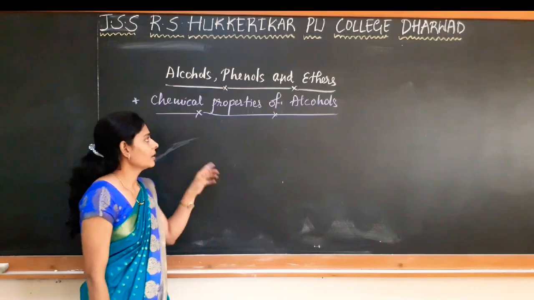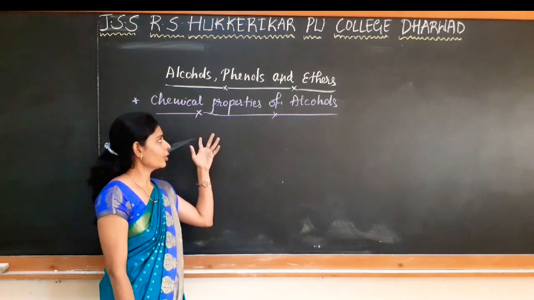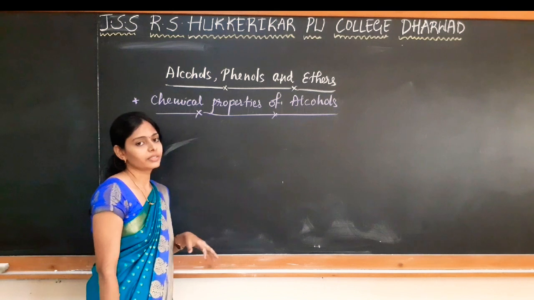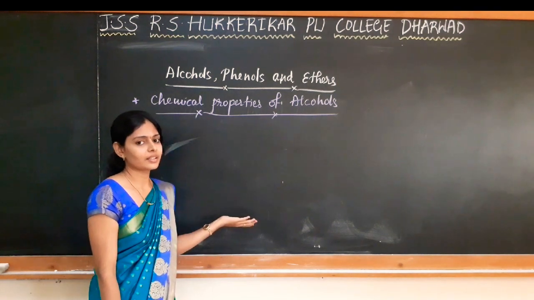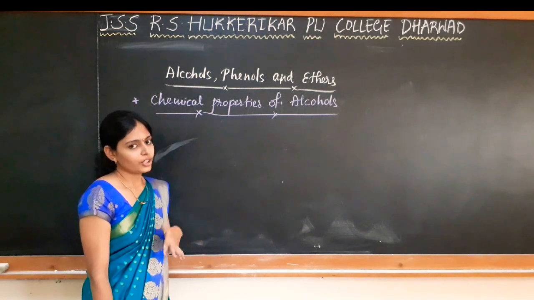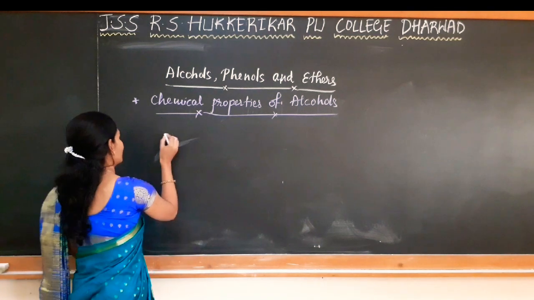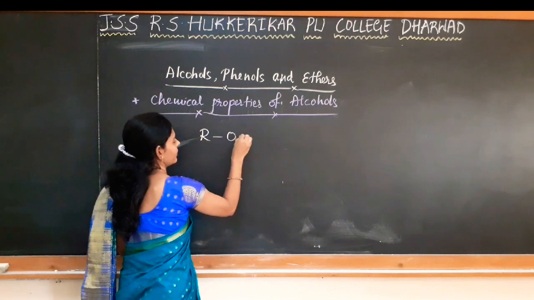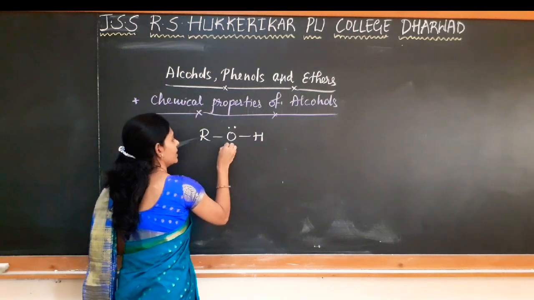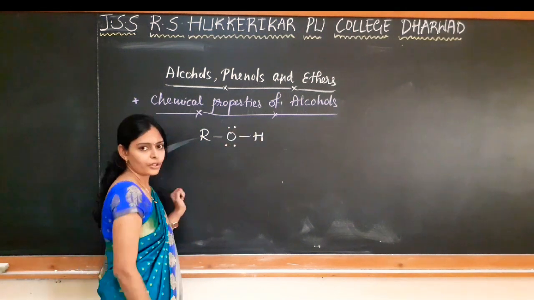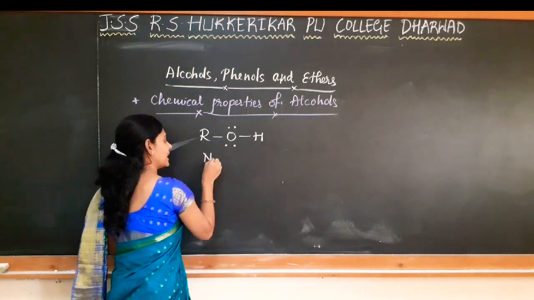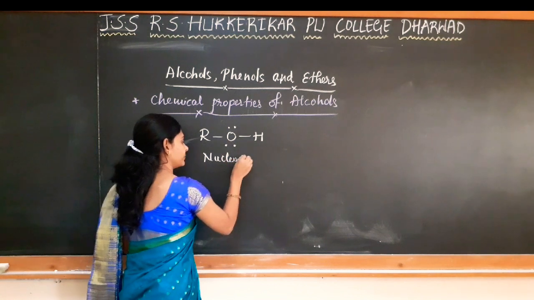The second point is chemical properties of alcohols. So alcohols are versatile compounds. They behave as electrophiles as well as nucleophiles. How that happens, we'll see now. In alcohol, as there is a presence of lone pair of electrons, it is an electron rich species, so it will be acting as a nucleophile.